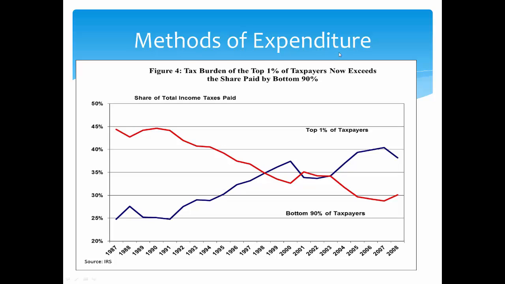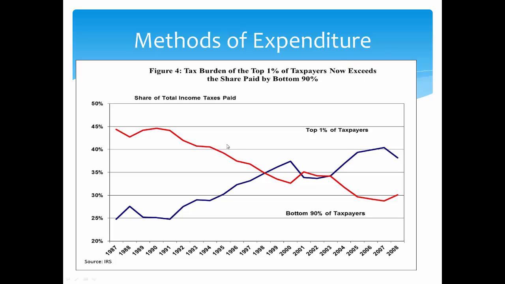Okay, then methods of expenditure. As I have told you, the methods of taxation are three types: progressive, regressive, and proportional. So expenditure methods are also three types: progressive, regressive, and proportional. And the best method of expenditure is progressive, because as progress keeps on increasing, the government spending also keeps on increasing with the expanding economy, and that will generate more revenue. So the government will have more money to expand more. So this is the concept. So the best method is progressive.